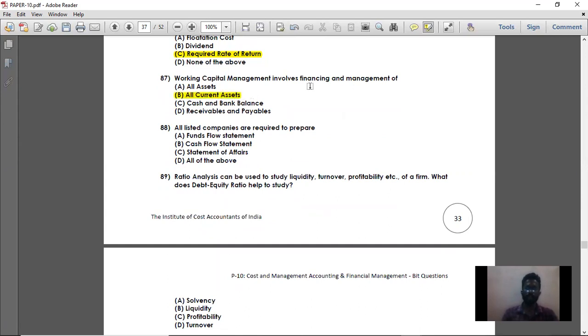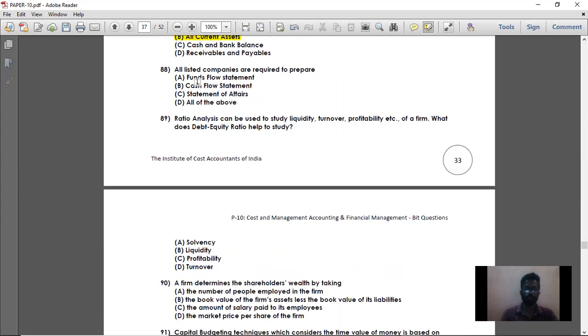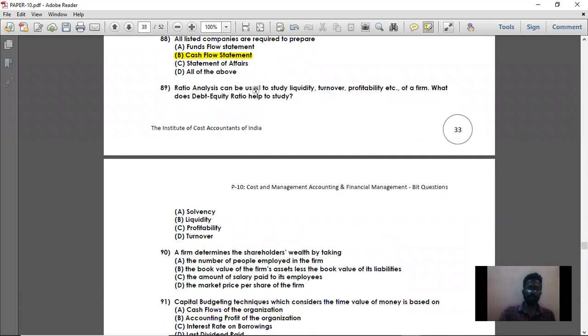So basically, all current assets, financing and management of all current assets is the working capital management. Question number 88. All listed companies are required to prepare cash flow statement. So cash flow statement is the compulsory statement which should be prepared by all the listed companies.